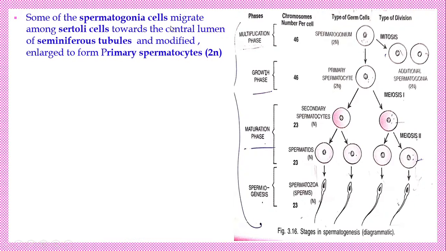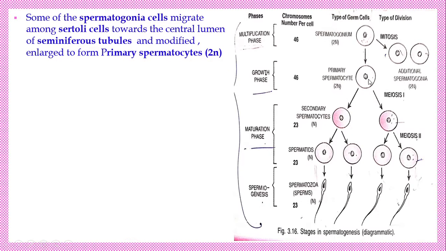Some of the spermatogonia cells migrate among the Sertoli cells towards the central lumen of the seminiferous tubule and are modified and enlarged to form the primary spermatocyte. For that enlargement they need to take in food material. Who provides the nourishment here? The Sertoli cells. So some of the spermatogonia get the nourishment from the Sertoli cells, by which they enlarge in size, and are called primary spermatocytes.